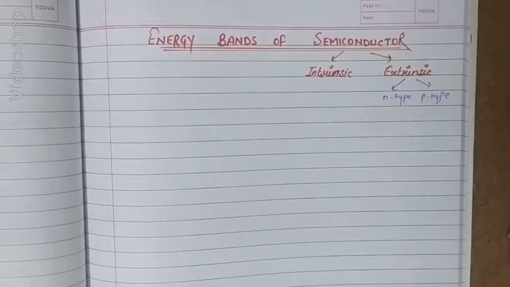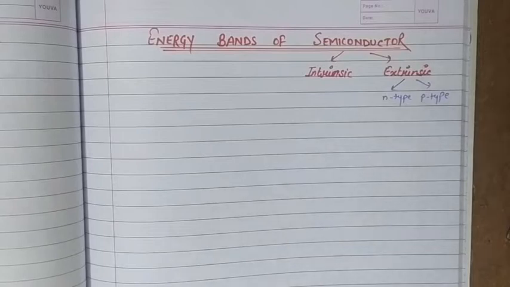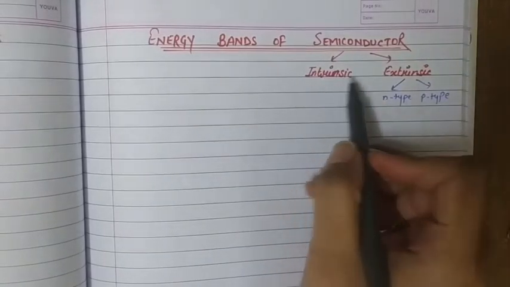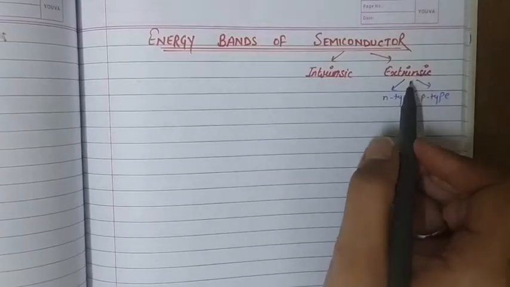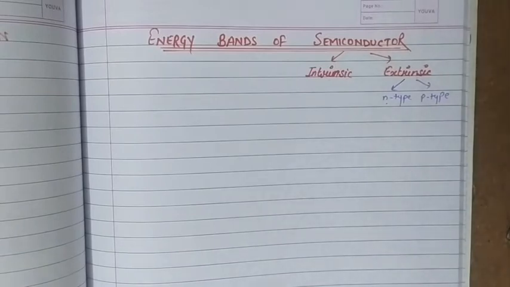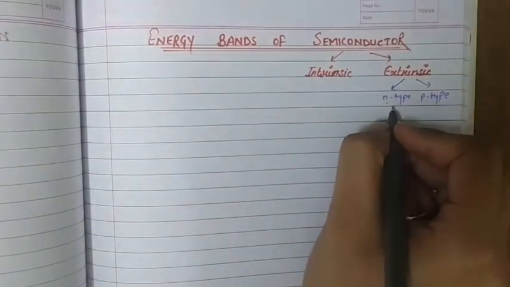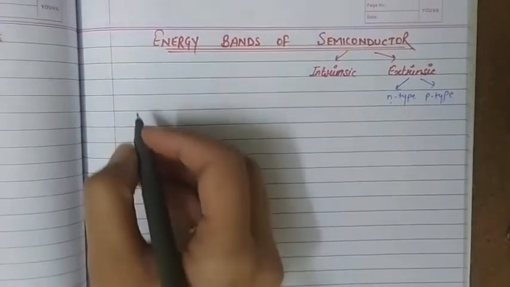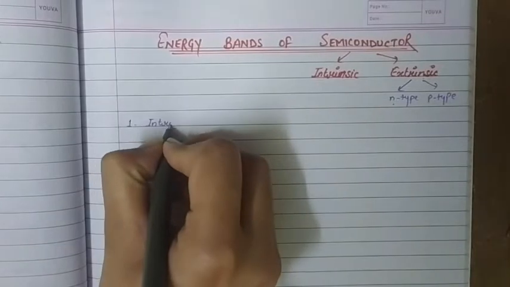Hello students, in this video we are going to discuss the energy bands of semiconductors. In semiconductors there are two types, intrinsic and extrinsic, and an extrinsic semiconductor is again of two types, n-type and p-type. So in all we have three kinds of structures, one for intrinsic, one for n-type and one for p-type. First I am starting with the intrinsic semiconductor.